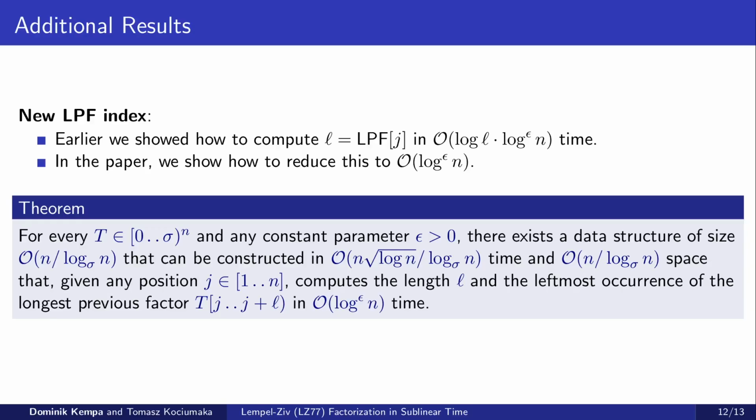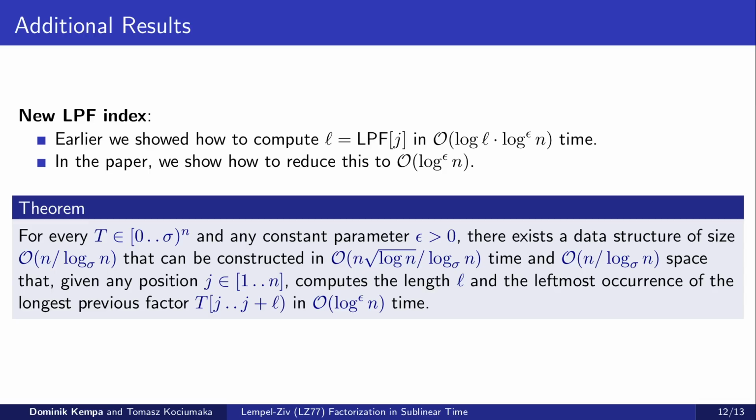Recall that earlier we demonstrated that using our index for leftmost occurrences, we can compute the length of the longest previous factor starting at any position in O of log L times log to the epsilon of n time, where L is the length of the previous factor. In the paper, we show that with additional preprocessing, this approach can be improved so that the time for querying any LPF length is O of log to the epsilon of n.